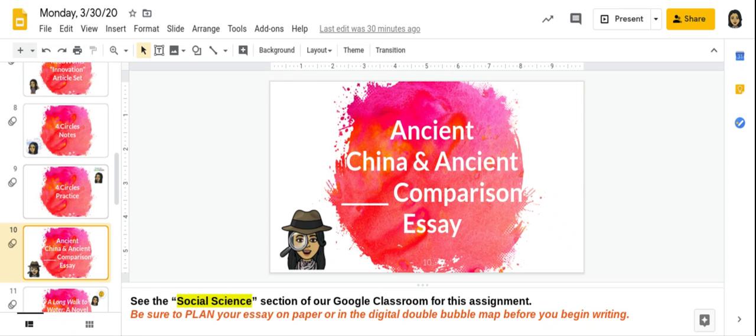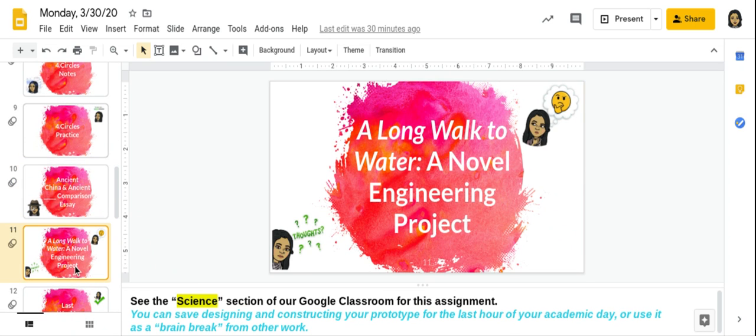So for today, focus on that double bubble. Remember that there is also the digital double bubble map in Google Classroom. So if you prefer to type in that double bubble map on the computer rather than on a piece of paper, you're welcome to do that as well. Either way is your choice.